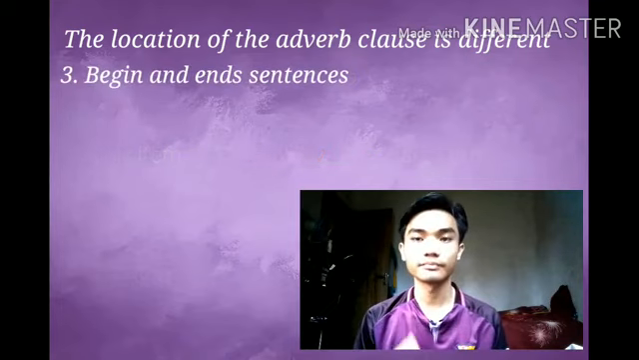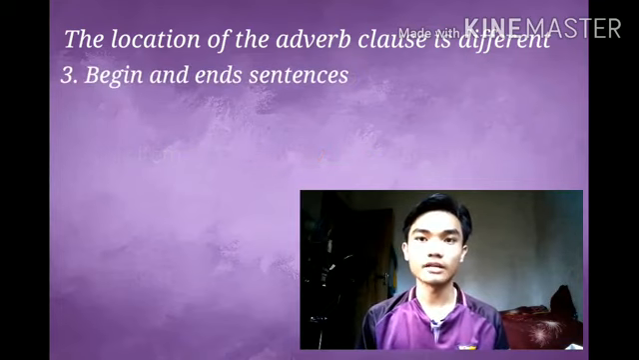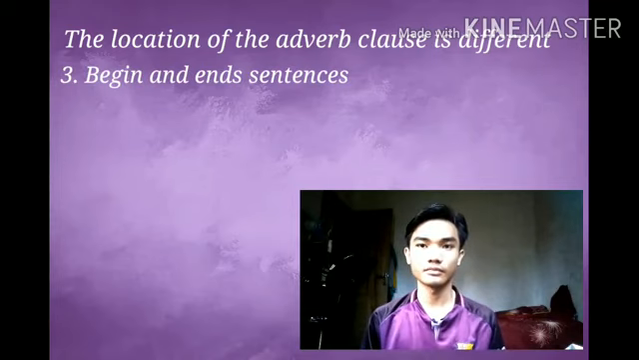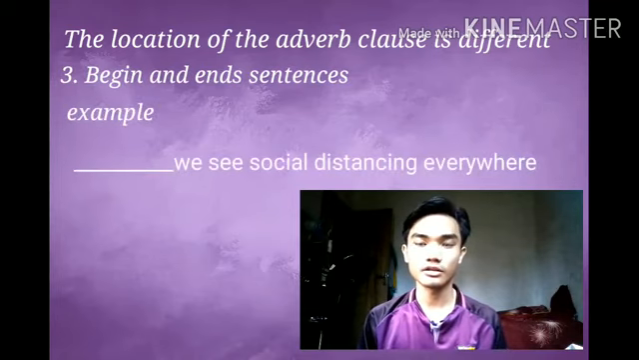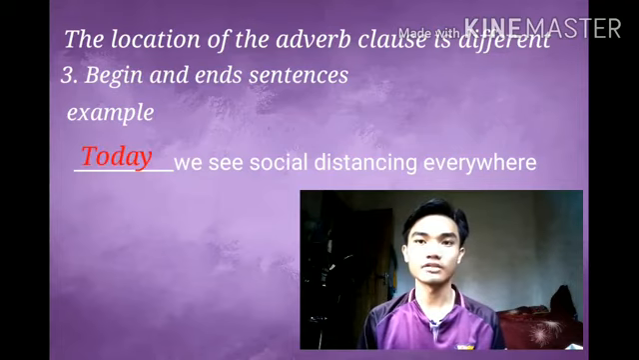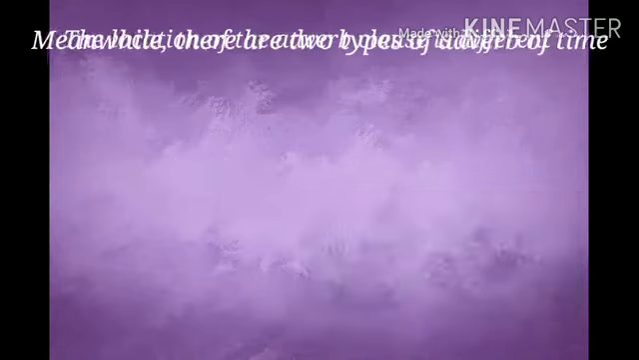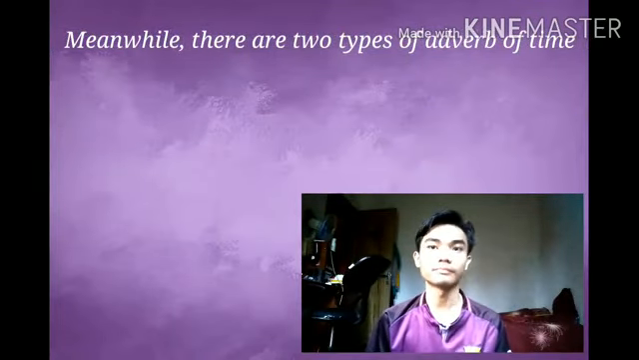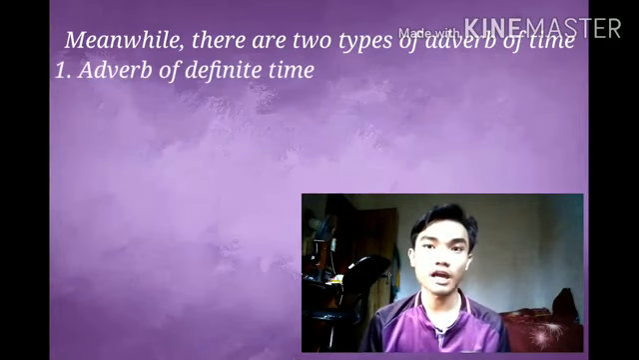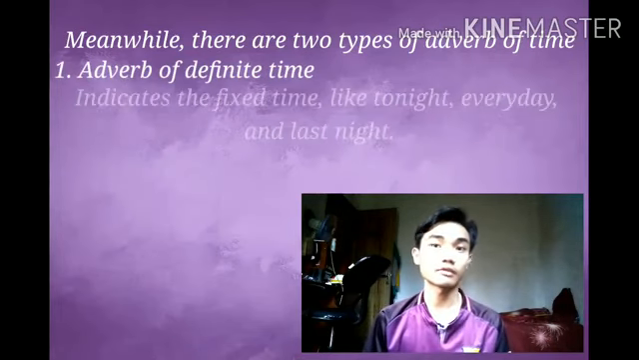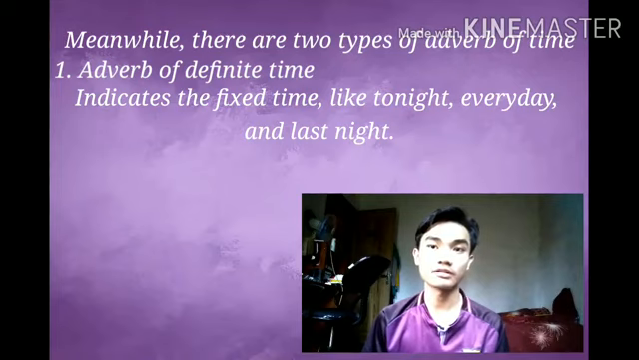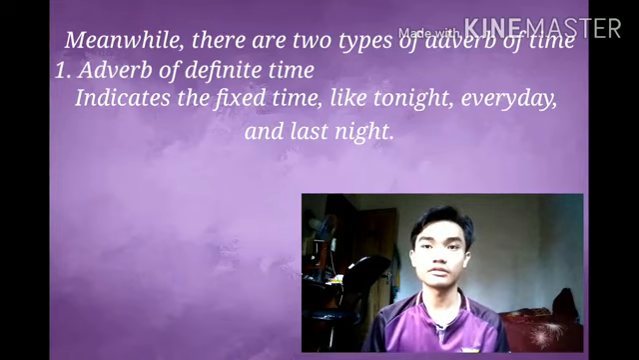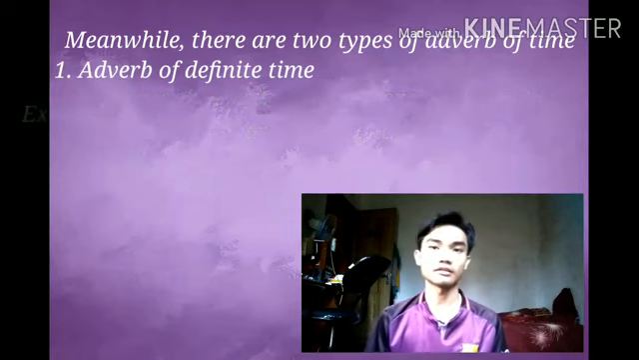And the third, at the beginning or end of the sentence. Example, today we see social distancing everywhere. Today is an adverb of time. Meanwhile, there are 2 types of adverb of time. The first, adverb of definite time. Adverb of definite time indicates a fixed time, like tonight, today, every day, and last night.